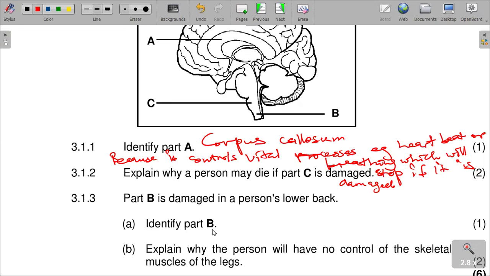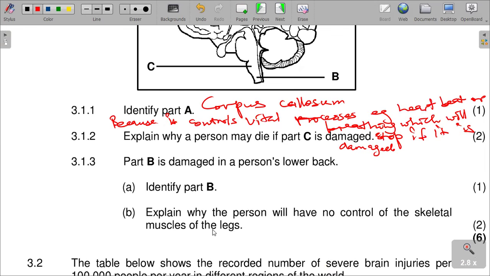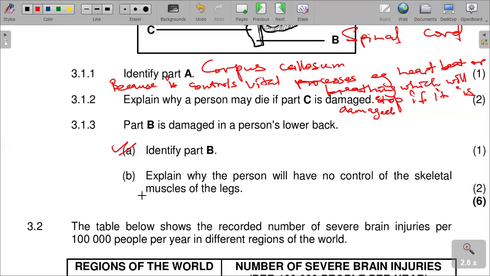Part B is damaged in a person's lower back. Identify part B. We are saying part B is the spinal cord. Then explain why the person will have no control of the skeletal muscles of the leg.